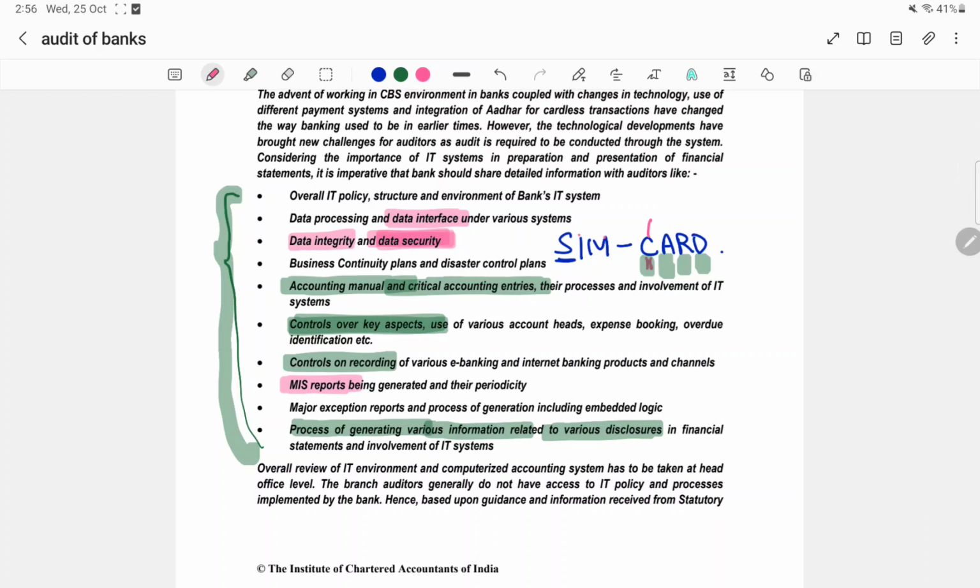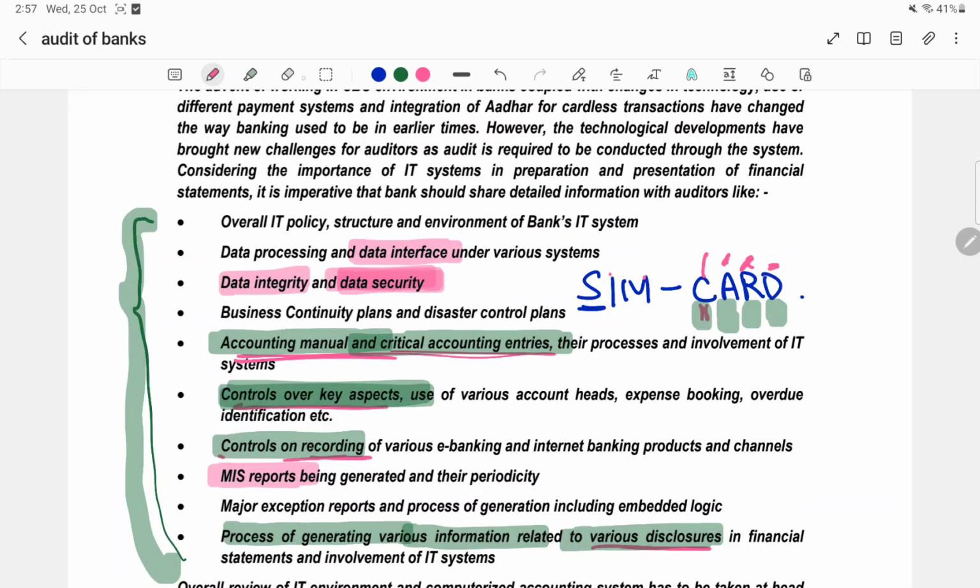From C there is controls over key aspects. From A there is accounting and manual entries. From R there is recording. From D there is disclosure. So if we recall once more, how many points are there? There are 7 points. SIM card.